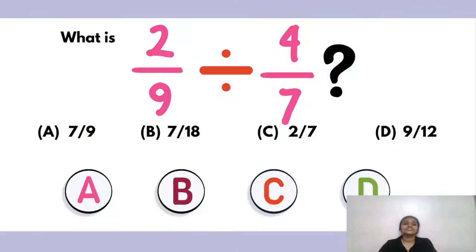The 10th question goes like this. What is 2 upon 9 divided by 4 upon 7? So we are dividing these two fractions. I'm giving you all a hint. Recollect the concept of reciprocal. In one of my sessions I had previously reminded you all of this concept.